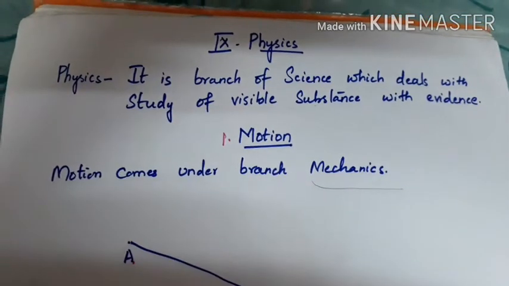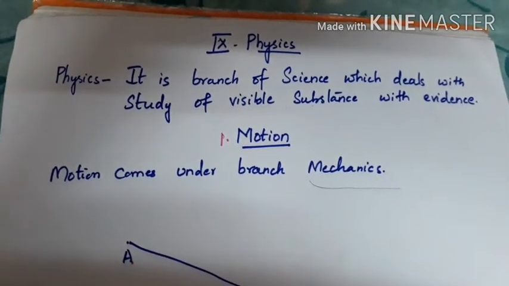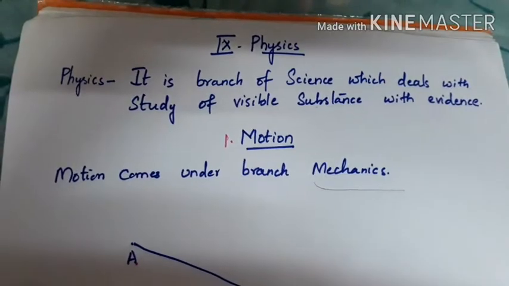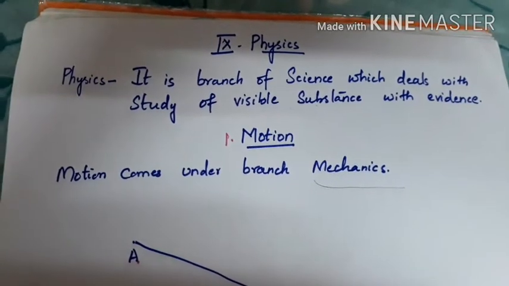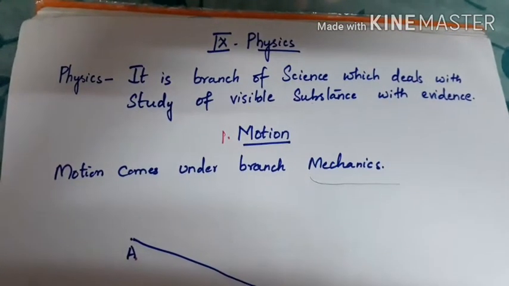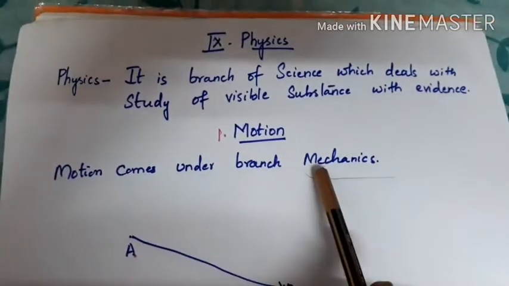Motion comes under a branch of science called mechanics. In physics we have various types of branches. In that, motion comes under the branch which is called mechanics.